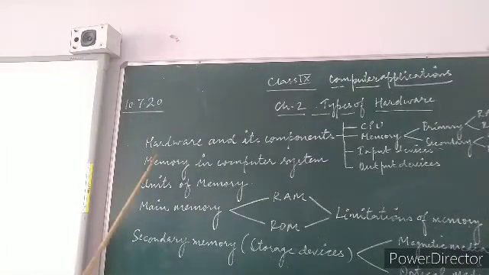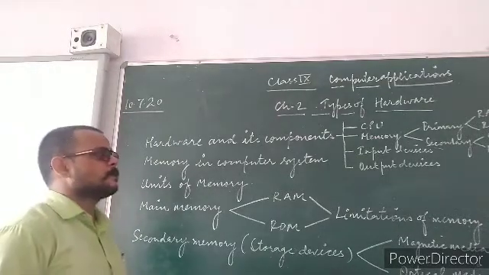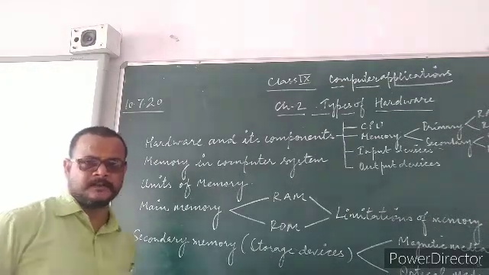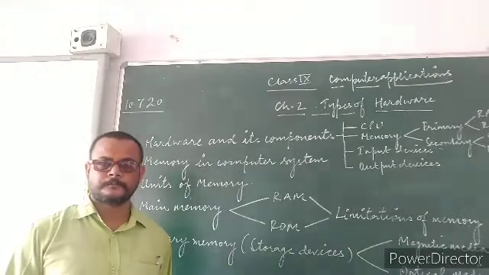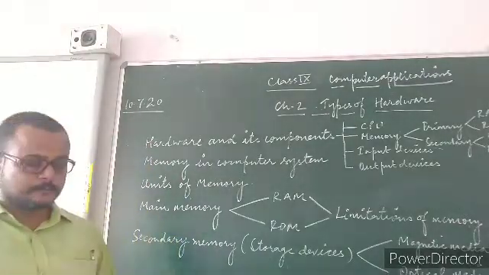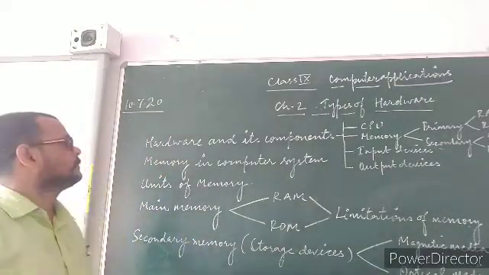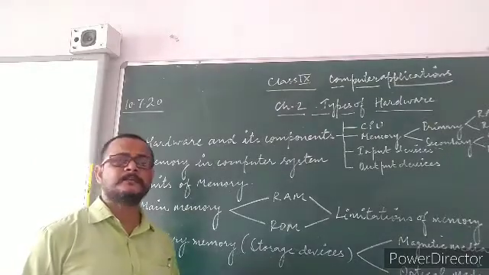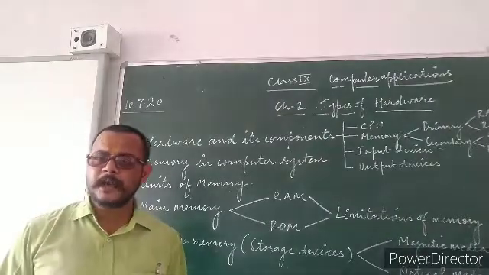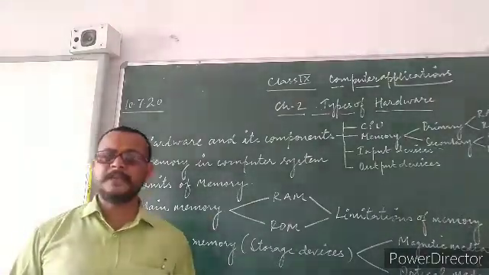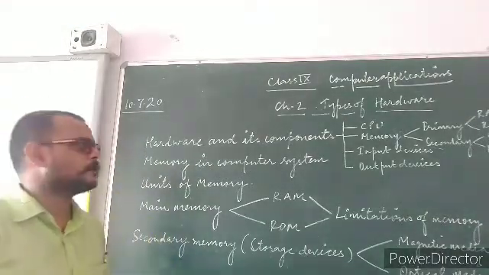So first of all, we start from hardware and its components: the CPU, memory, input and output devices. First of all, CPU. As we all know, the CPU is the brain of the computer. CPU stands for Central Processing Unit, which is solely responsible for all the calculations and processing which take place inside the computer, all the processing.